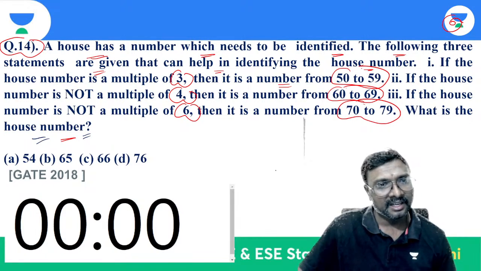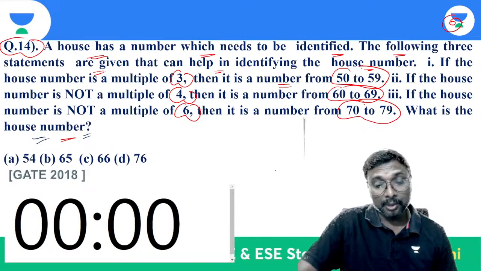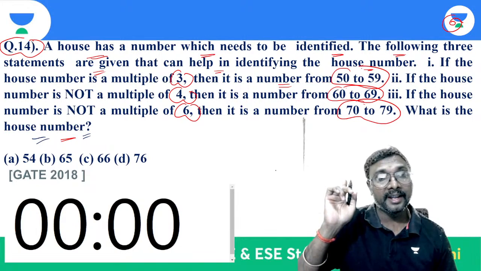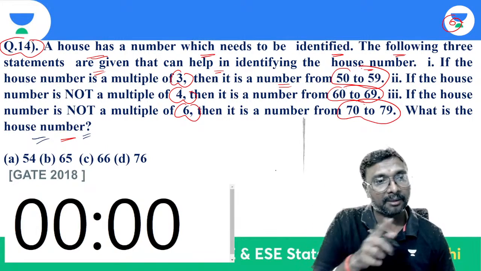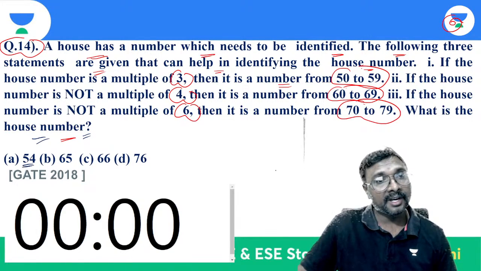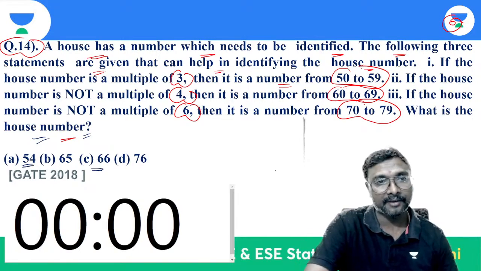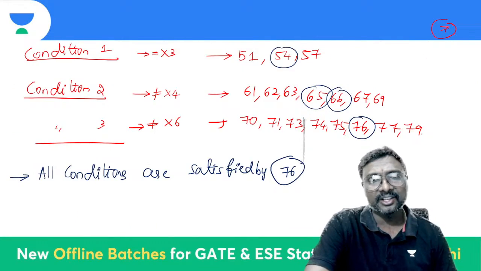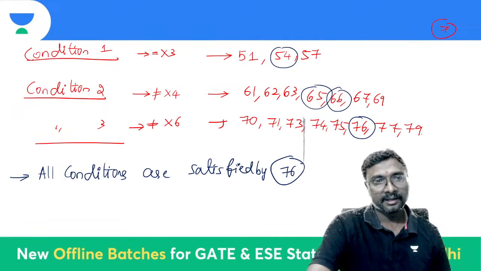So if it is a multiple of 3, it should be only between 50 and 59. But one of your numbers is between 50 and 59, and the other is between 60 and 69. So can we select 66, or can 66 be eliminated?